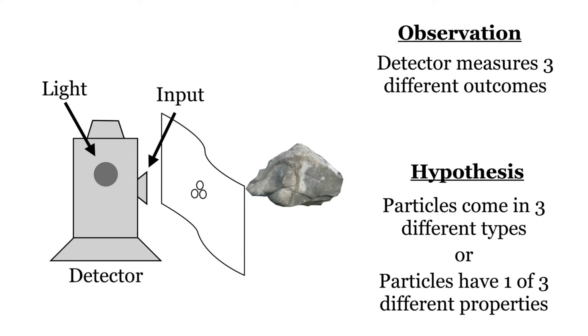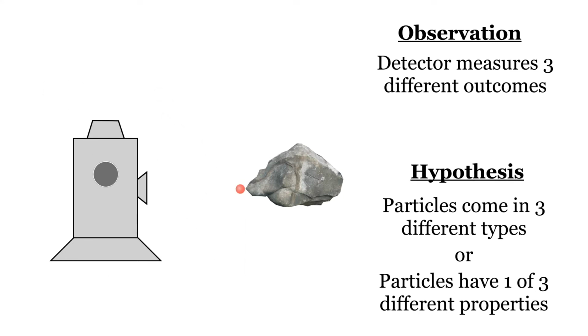But since we're already keeping track of the type by the color of the detector light, it's nice to just color the particles to show which property they have. A red-colored particle causes the detector to light up red, a blue particle blue, a green particle green. Again, we can't see the particles at all. As far as we can tell, they don't have a real color. The color of our visualization is just a convenient way of keeping track of the individual properties of each particle.